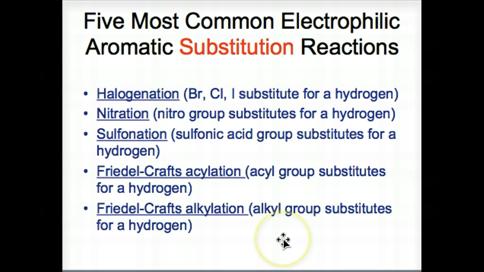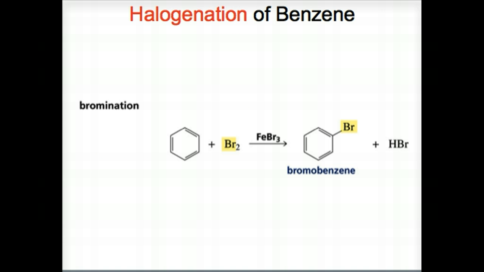Notice in each of these cases, hydrogen is substituted. All of these reactions take place by the same 2-step mechanism we saw earlier, shown in the previous slide. As we look at each of these reactions, we will notice that they differ only in how the electrophile is generated. Once the electrophile is formed, all 5 reactions follow the same 2-step mechanism for electrophilic aromatic substitution. Okay, let's look at these examples.